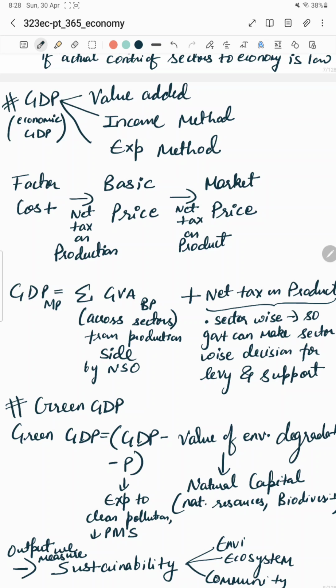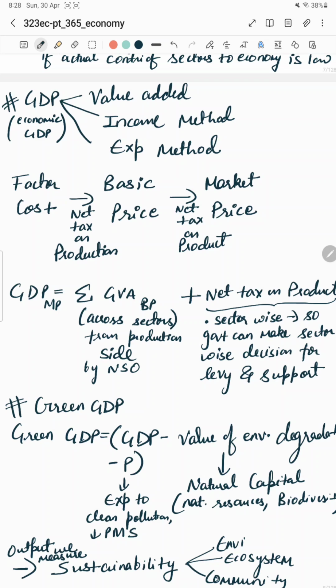There are generally three methods to calculate GDP: value method, income method, and expenditure method. And there are three things which come here: factor cost, basic price, and market price. Factor cost is nothing but the factors of production, your men, money, material. When you want to go from factor cost to basic price, you will adjust the GDP for net tax on production.